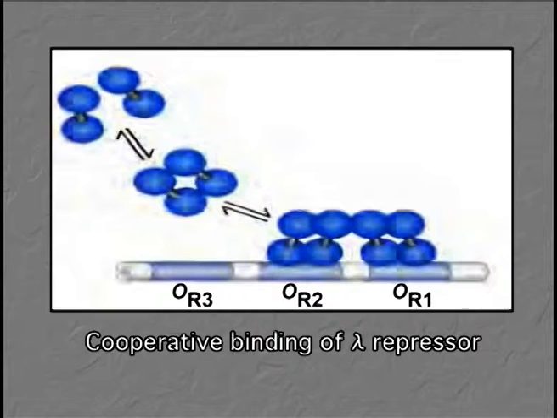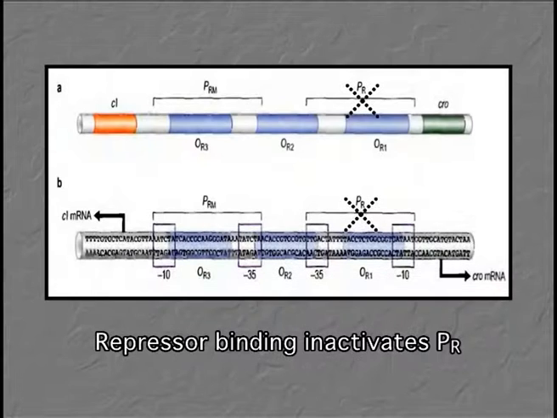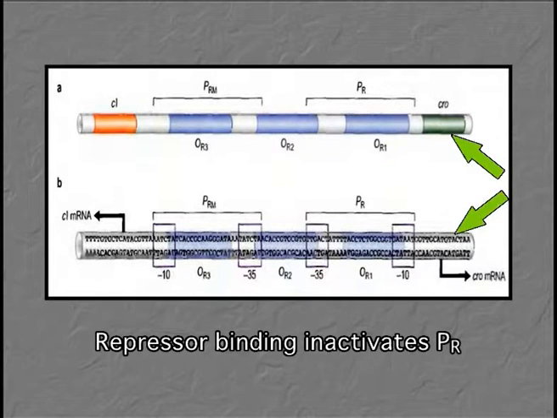The repressor protein has maximum binding affinity towards OR1, and once it binds as a dimer, this dimer then cooperatively helps the binding of another dimer of repressor onto OR2. Once the dimer binds onto OR1 and OR2, it restricts the transcription from the PR promoter. This means the rightward promoter is inactivated by binding of repressor, and the immediate gene that is transcribed from the rightward promoter is called CRO.